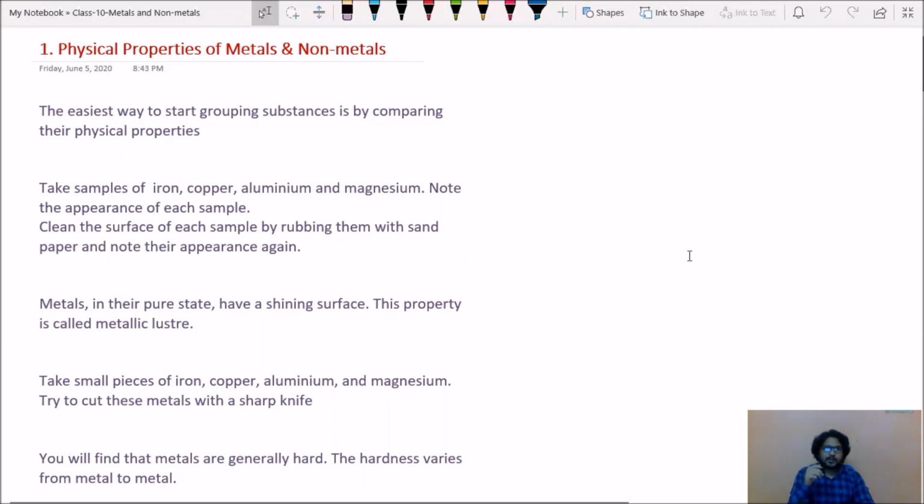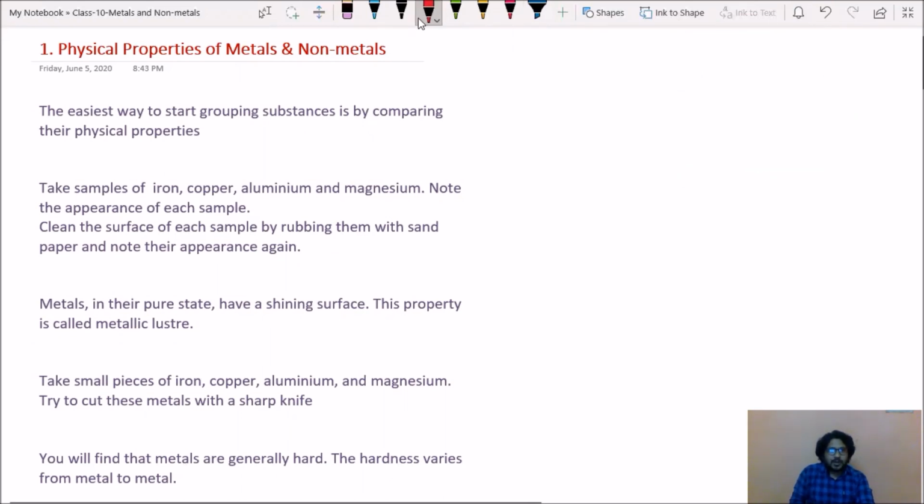So in this video, let us try to understand the physical properties of metals and non-metals, which you have already learnt in your grade 8. Let us start our concept. First, this is the introduction part of your chapter Metals and Non-metals. This is the third chapter in chemistry, and while coming to your board examination, 5 marks are allocated for this chapter. If you learn this entire chapter, you would be in a position to get 5 marks.